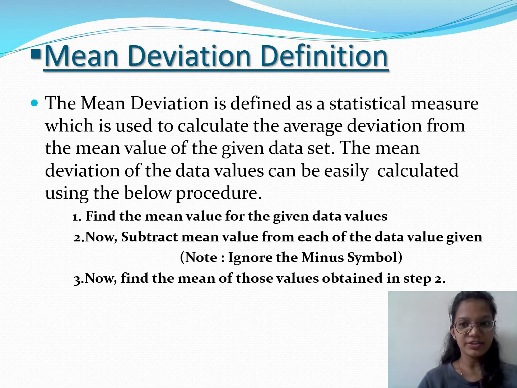Definition of mean deviation. The mean deviation is defined as a statistical measure which is used to calculate the average deviation from the mean value of the given dataset. The mean deviation of the data values can be easily calculated using the below procedure. First, find the mean value for the given data values. Second, now subtract the mean value from each of the data values given. Third, now find the mean of those values obtained in step 2.